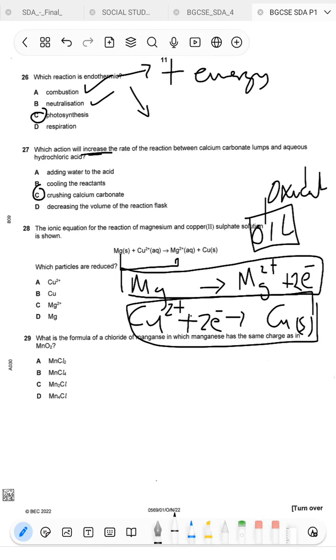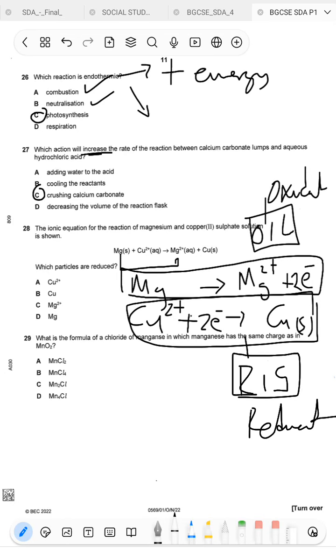So in that scenario, this is going to be reduction, because reduction is gain of electrons. So these are the two things you can use to remember oxidation and reduction based on the electron gain and electron loss. Therefore, these copper 2 plus ions are the ones that are reduced.